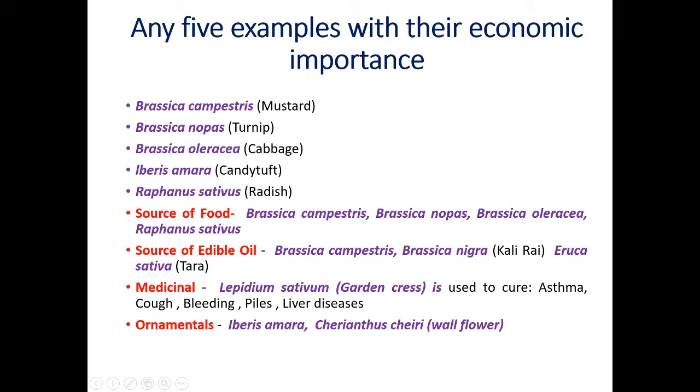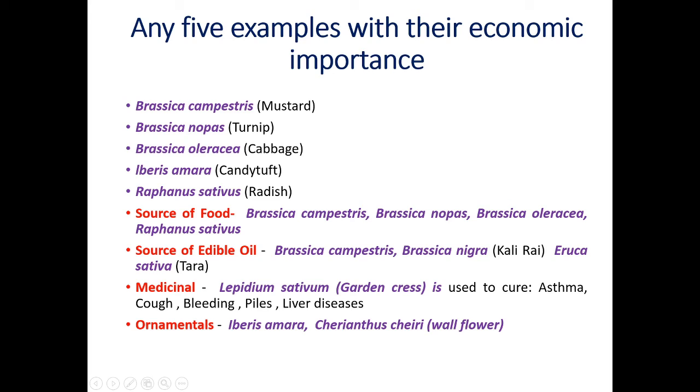Now let us see any 5 examples with their economic importance. For example, Brassica campestris, mustard. In Marathi it is called mohri. Brassica napus, turnip. Brassica oleracea, cabbage. Iberis amara, candytuft. And Raphanus sativus, that is the radish. Now, source of food: Brassica campestris, Brassica napus, Brassica oleracea and Raphanus sativus.